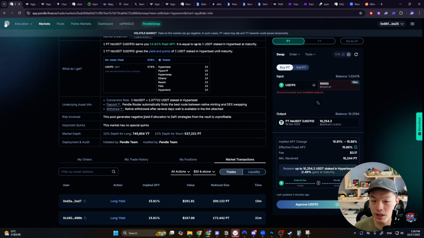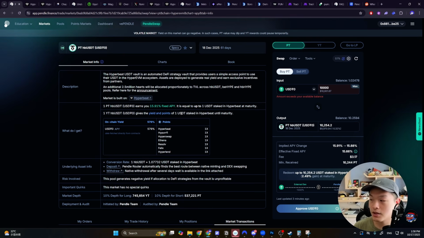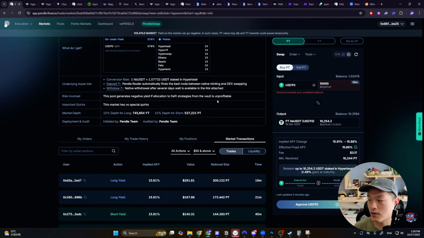This pool would generate negative yield if allocation to DeFi strategies from the vault is unprofitable. So theoretically, you could lose money if the Hyperbeat vault loses money over time. Even if you locked in your yield, you might not be able to redeem for the one full USDT. If their yield is actually not sustainable, they earn negative yield over time after you lock. So that's something to watch out for as well.